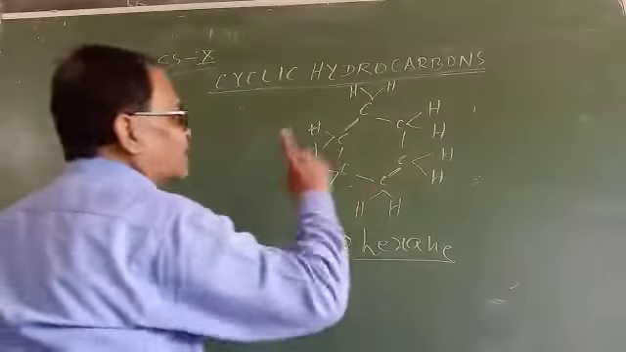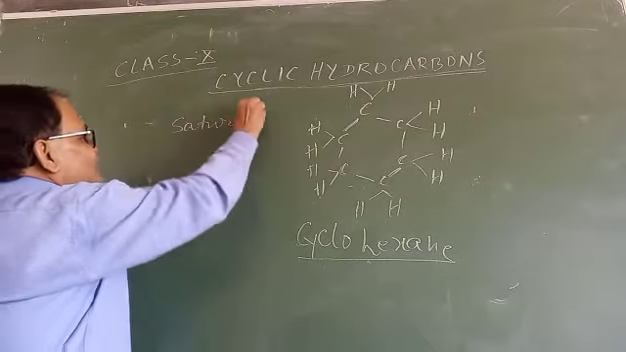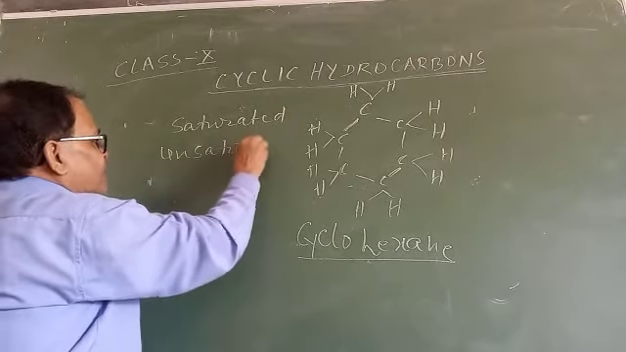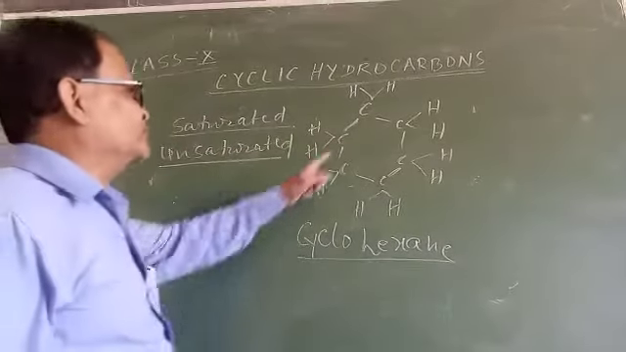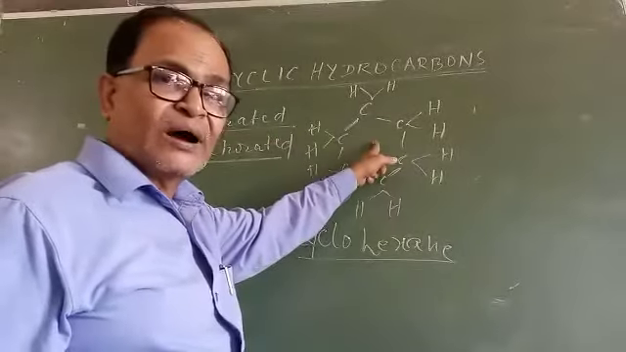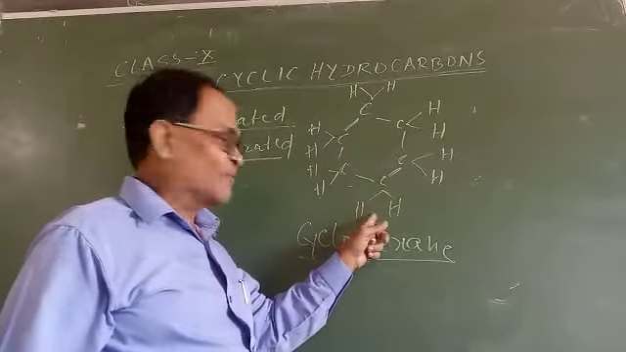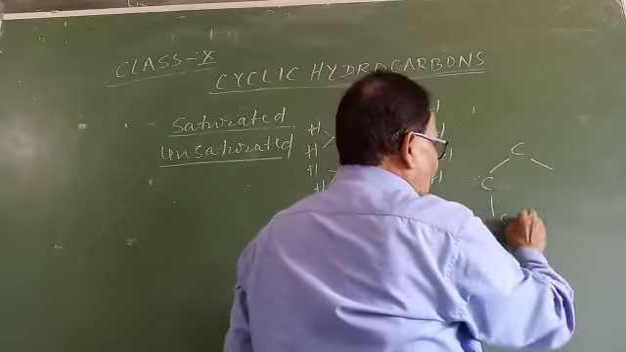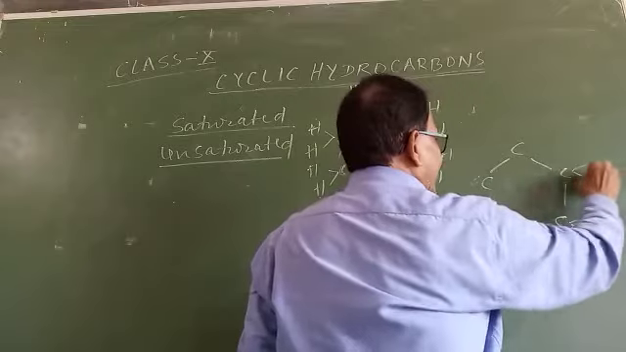Cyclic hydrocarbons are also of two types, saturated and unsaturated. The cyclic hydrocarbon in which carbon atoms are joined together by single covalent bonds is called a saturated hydrocarbon, and this is an example of a saturated hydrocarbon, cyclohexane. Another example, cyclopentane.